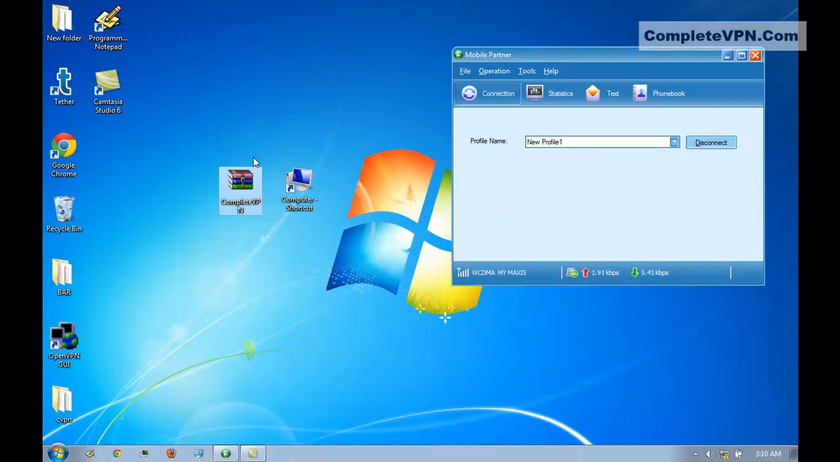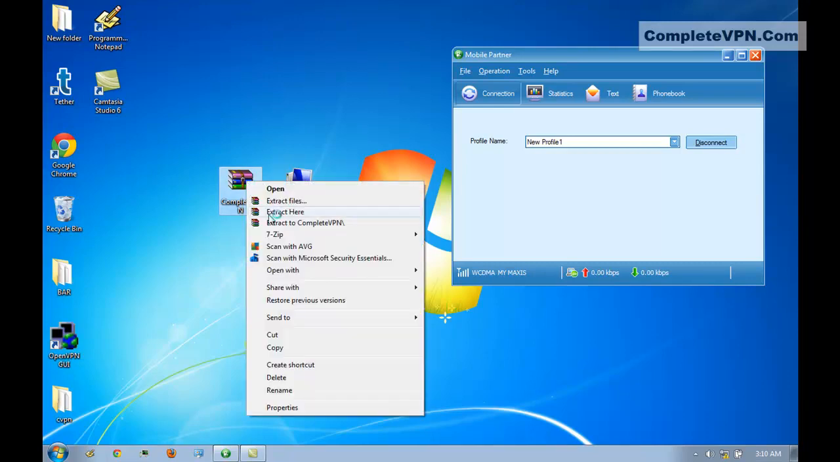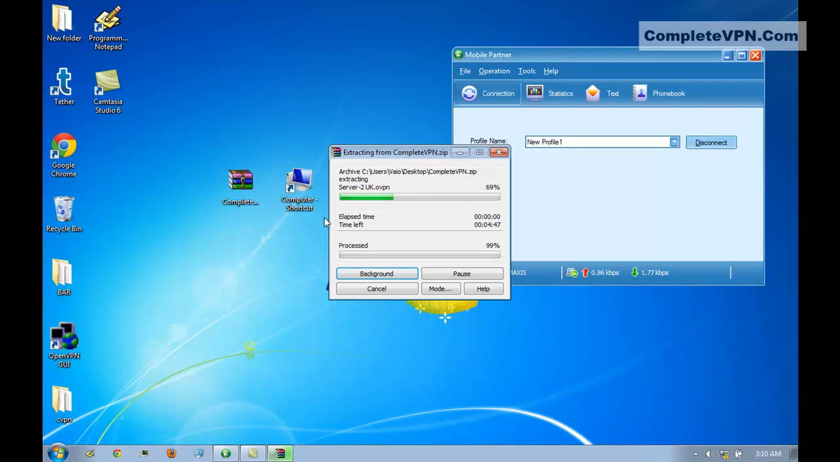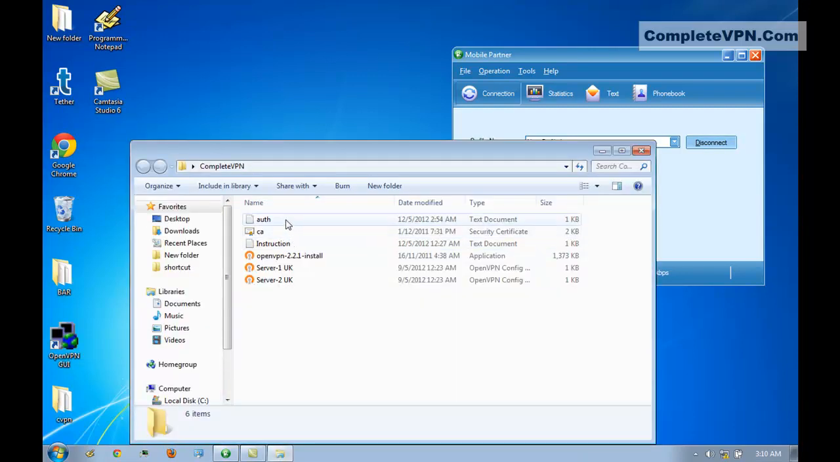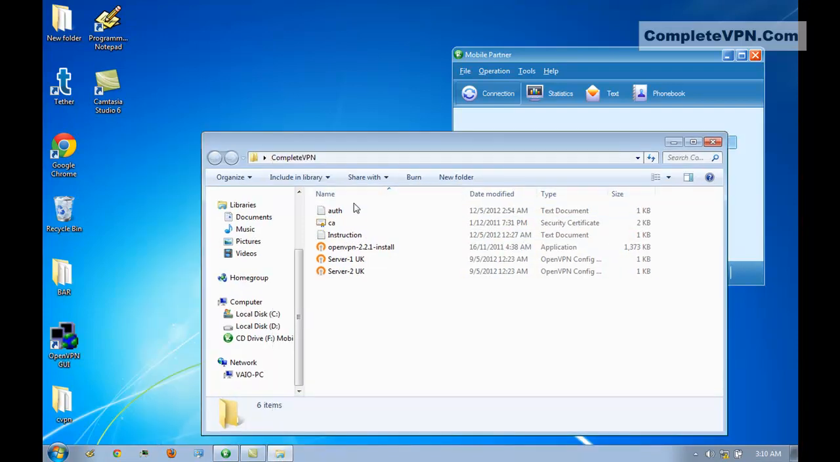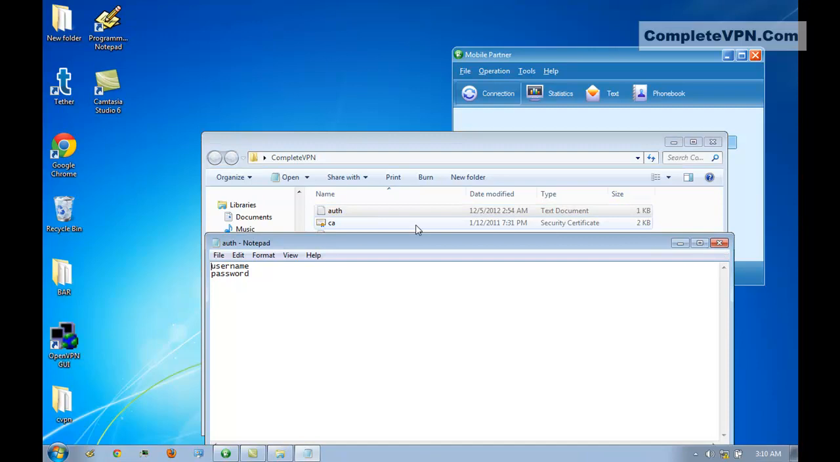First, you need to download the CompleteVPN.zip file from the member area, and then you extract it. Here it goes. Okay, there is an auth.txt file here with your username and password here. My username.